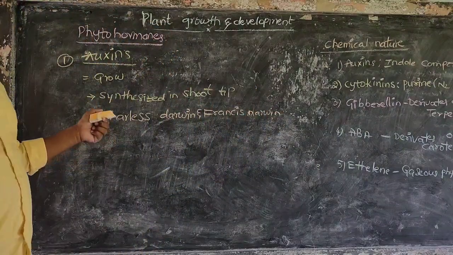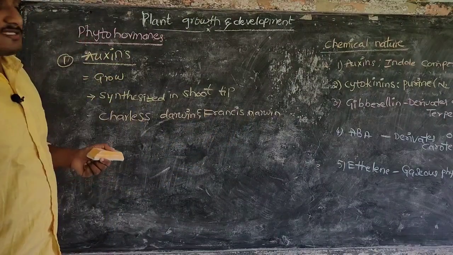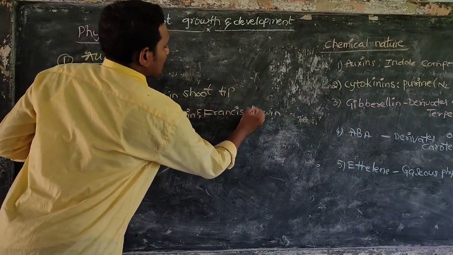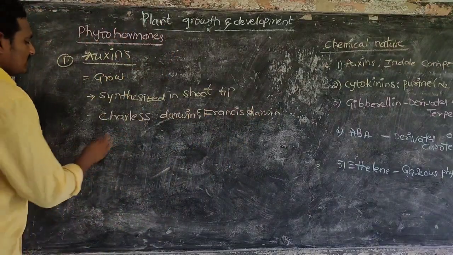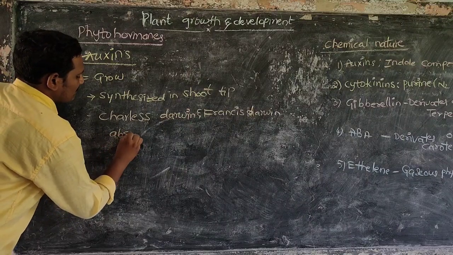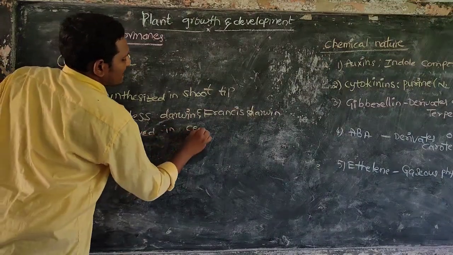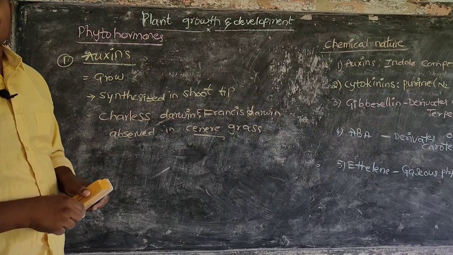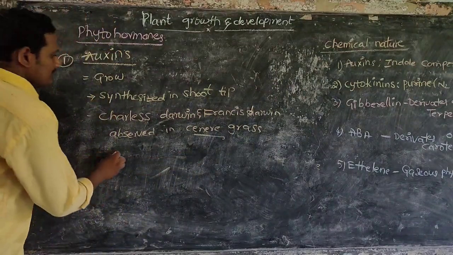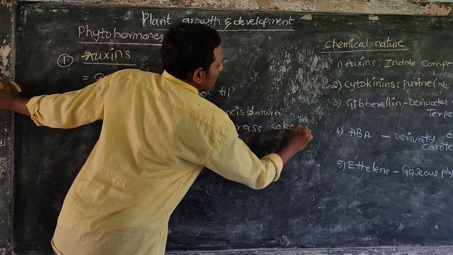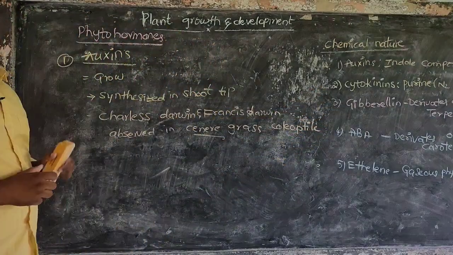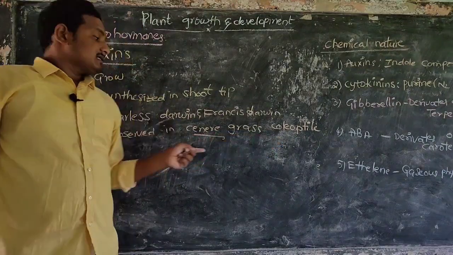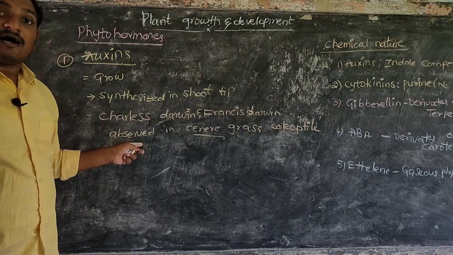They first observed it in canary grass. Canary grass is one type of grass. The grass coleoptile, which is nothing but the shoot tip, was observed by these two scientists.